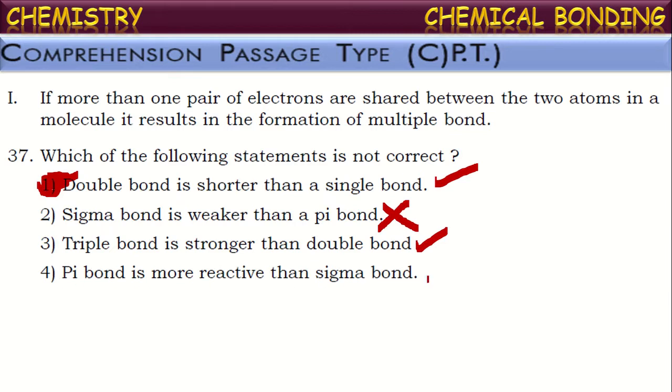Yes, as we told in the first point, sigma bond is stronger than pi bond. So as it is more stable, it is less reactive. But pi bond is less stable, so more reactive. So this is also correct. Now they're asking to find out the incorrect statement. Only the second one. Okay. Next.